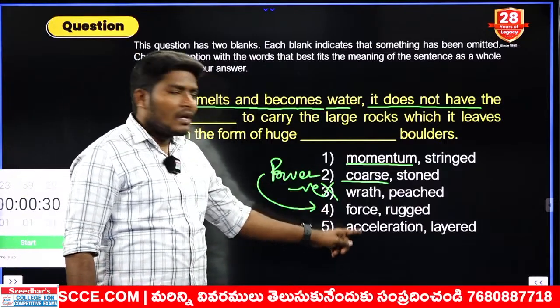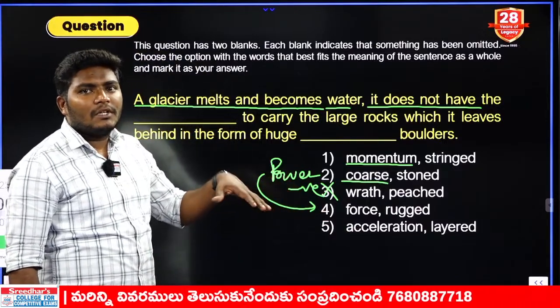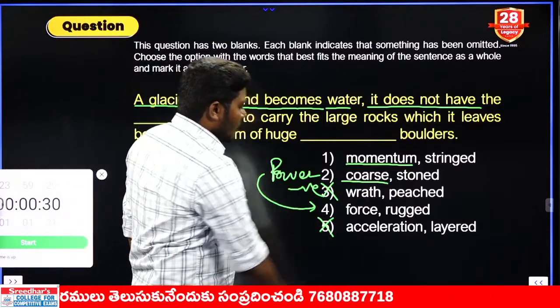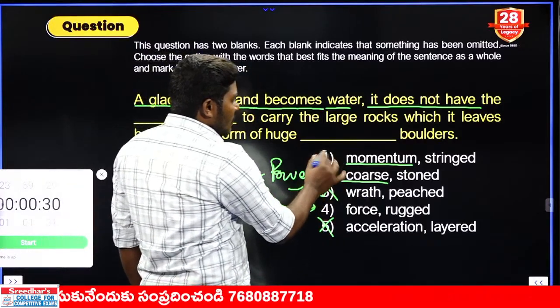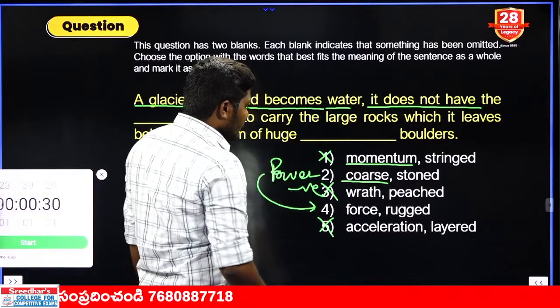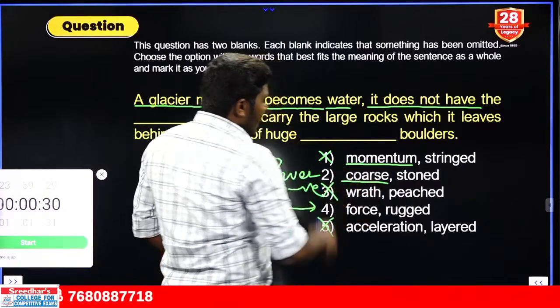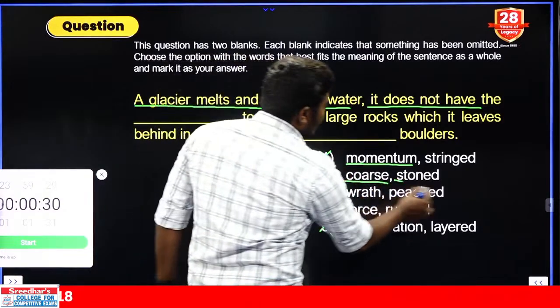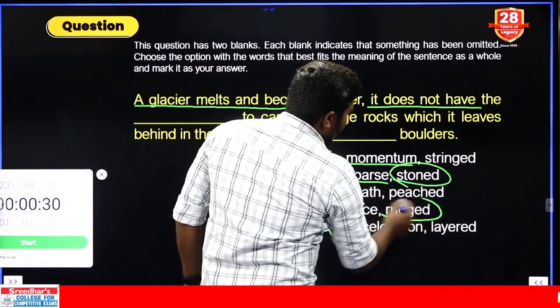Next one is what here? Acceleration. Acceleration is nothing but to speed up. Speed up is not a relevant word. So momentum is also the odd one out here. Eliminate this. So your answer should be either 2 or 4. Let us finalize with this one: one is stoned, another one is rugged.